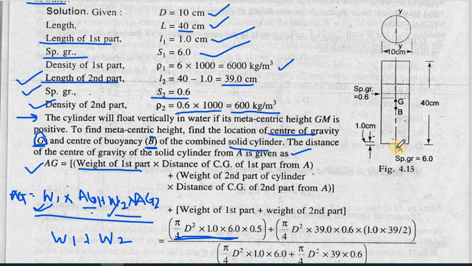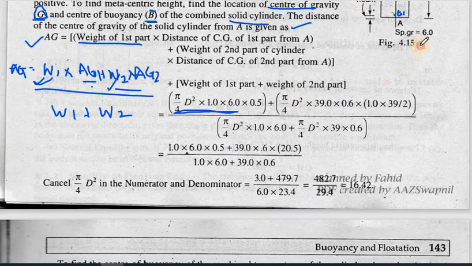Now from A, the depth will be what? Since it is 1 meter, half of this will be your G1 point. So half of this will be 1 by 2, that will give you the distance of CG. So that is coming out to be 0.5.